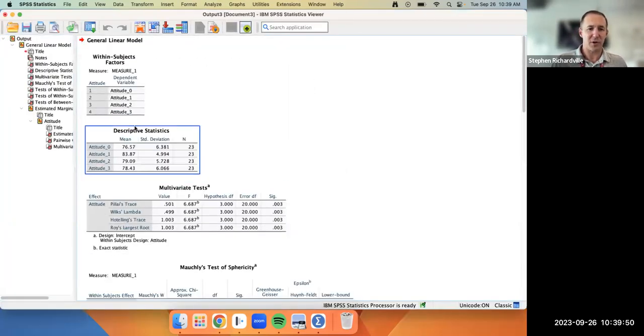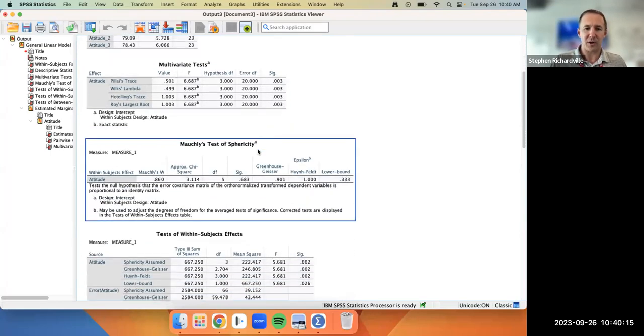Okay, so here's our means. You can see attitude 0, initial attitude was around a 76, but it bumps up to almost 84, 5 minutes after eating the chocolate bar. Then down to 79, then down to 78. So the question is, is there a significant difference between that initial mean, 76.57, and the 83.87, 5 minutes after eating the chocolate bar? And then what happens?